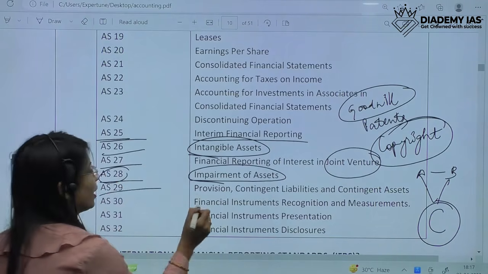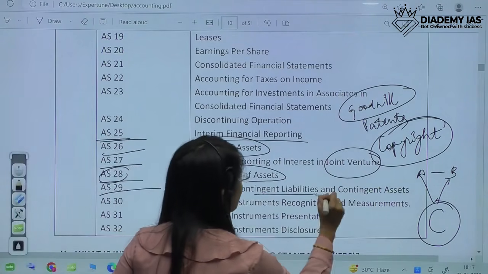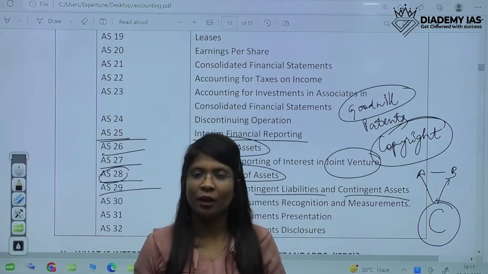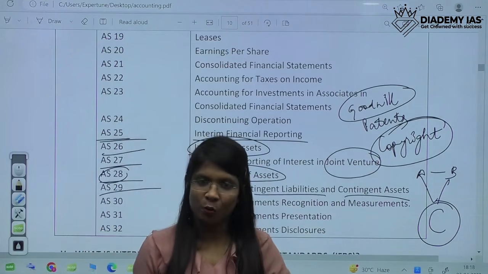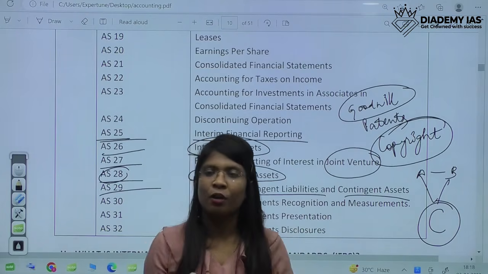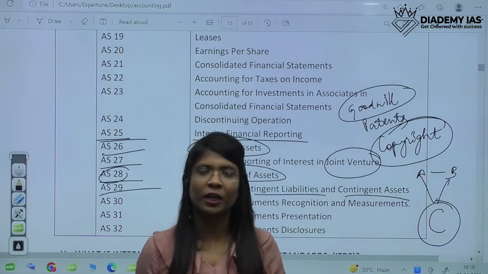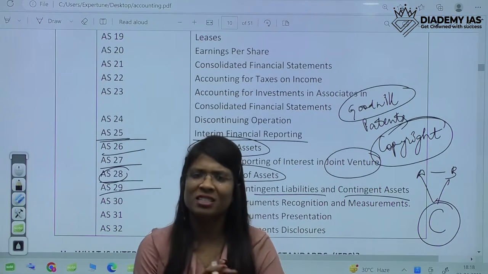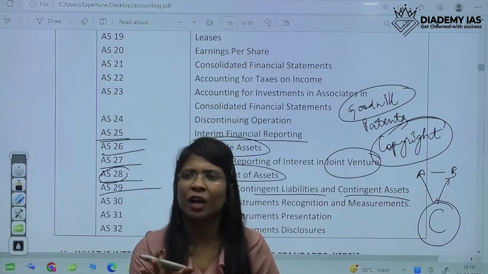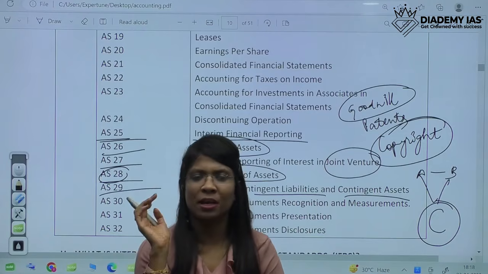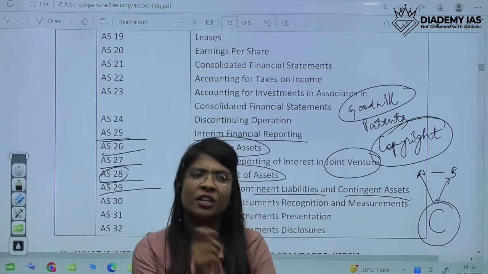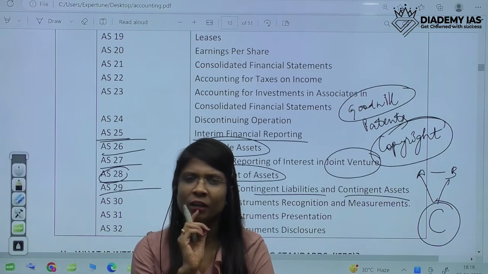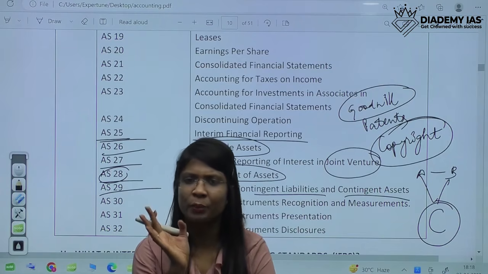Then AS29, it's about provisions, contingent liabilities and contingent assets. To recall, whenever there is any doubt, we have to make a provision. For example, we sold goods of about 1 crore in a particular year, but we are certain that 5 lakh would never be recovered because Ram has already declared bankruptcy, Sham is no more. So we come to the conclusion that 5 lakh would never be recovered.